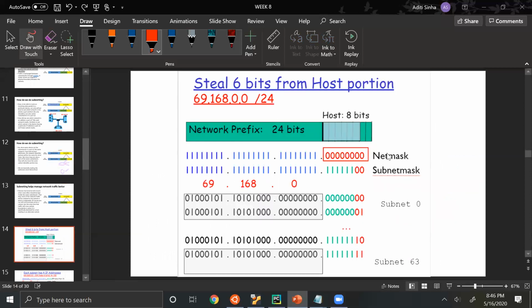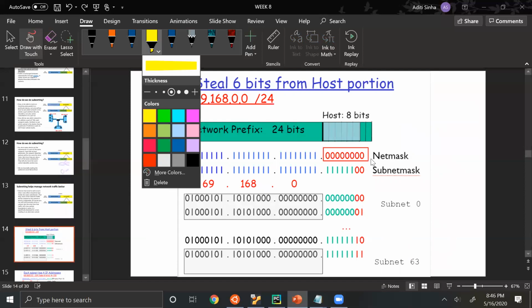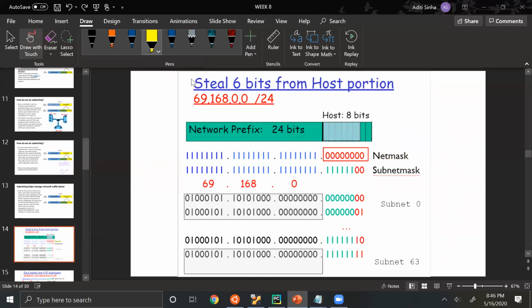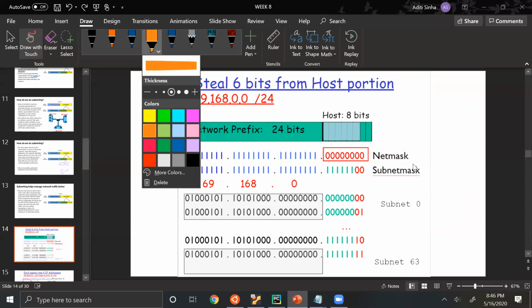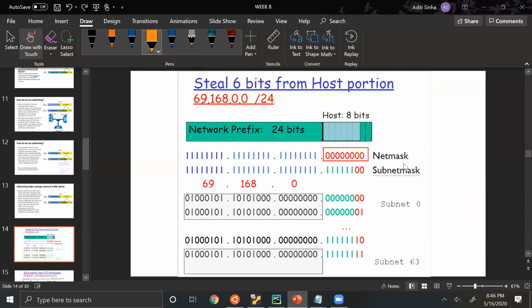So we have our net mask, which we have already seen earlier. We have a net mask which describes which network this device is a part of. And so according to our net mask, all of these bits are for the network prefix. And so these remaining 8 bits were initially for the hosts. Now, suppose we steal 6 bits from the host portion, 6 bits here, like this, to form our subnet mask.